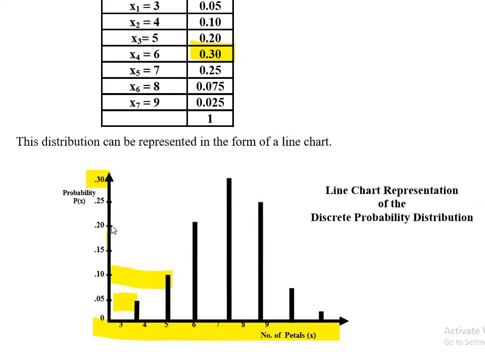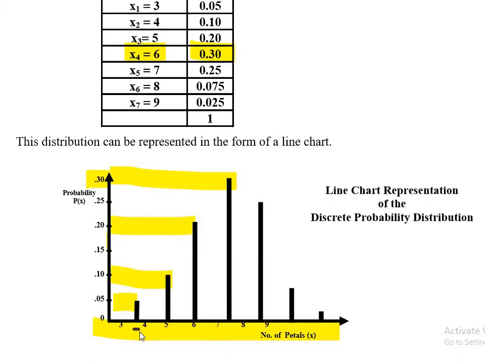Similarly 0.15. The third one was 0.20, so you see here I got 0.20. Then 0.25, and 0.30 was the maximum for x equal to 6. These are not aligned here. I think when I created the PDF, they went a little to the left. So the first bar below should be 3 here, 5 here. Okay, let me try to write it. Maybe I may be able to write it here.